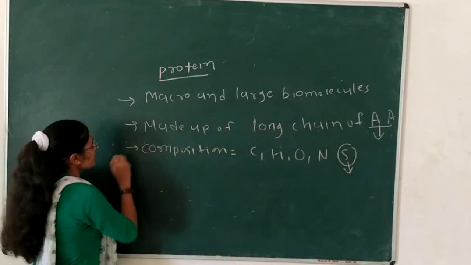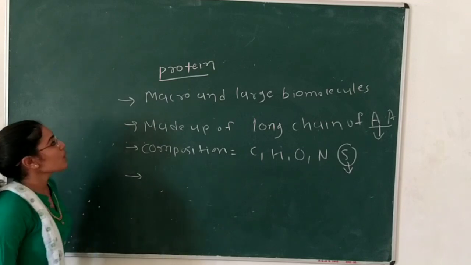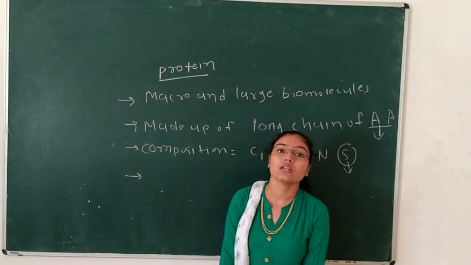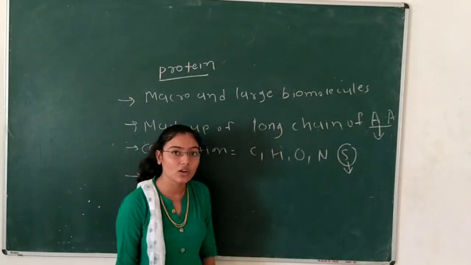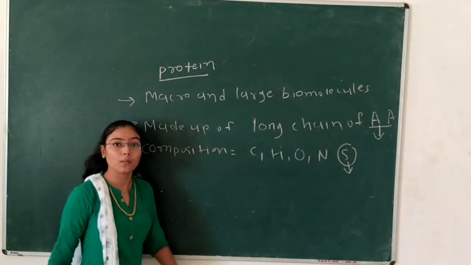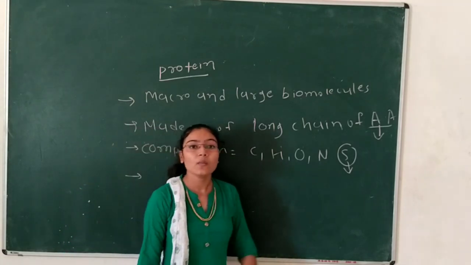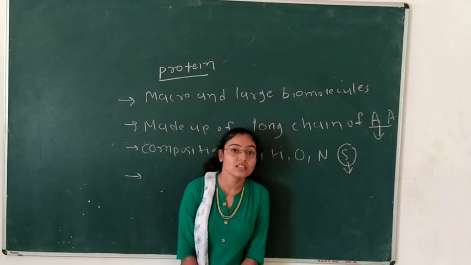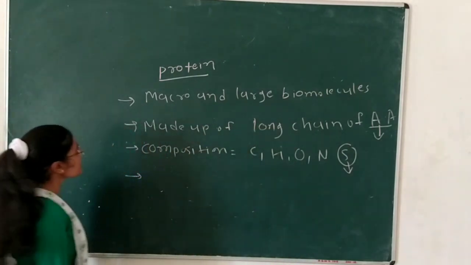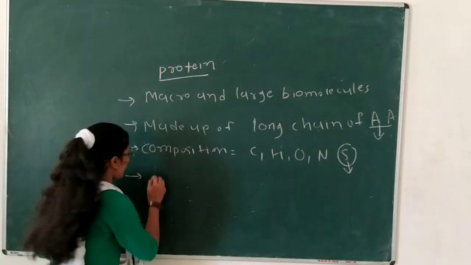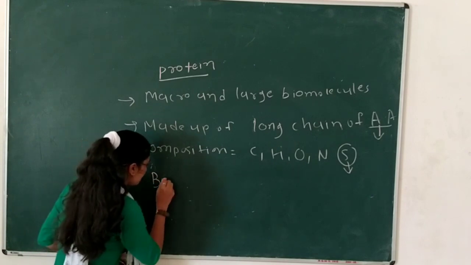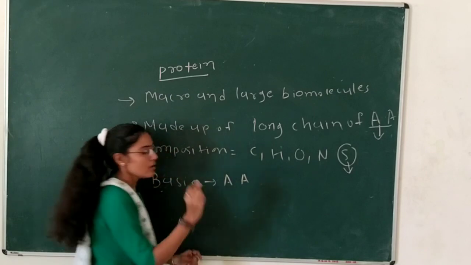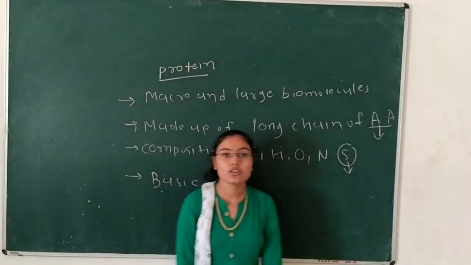Now we will study other properties of the protein. We know that proteins are essential molecules in all living cellular organisms: humans, animals, plants. All have proteins as essential components of the cell and its cellular structure. Now we will see that the basic unit of protein is the amino acid. First of all, what is the main definition of the protein?